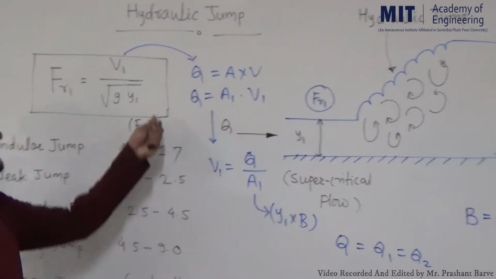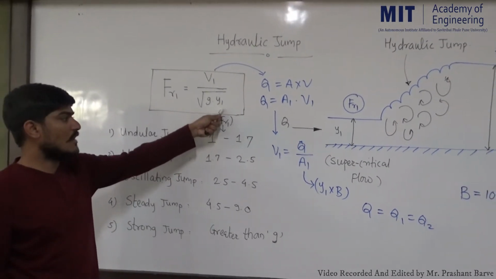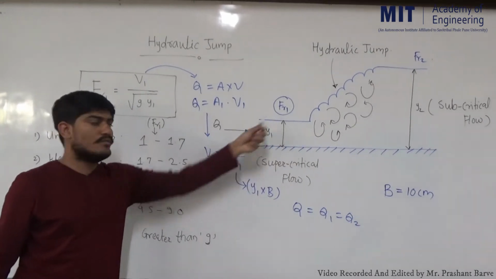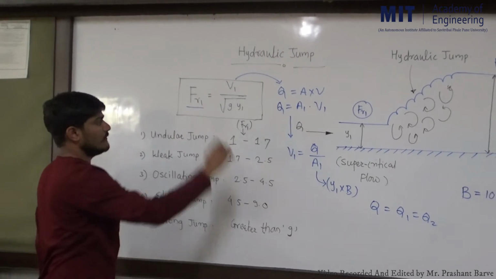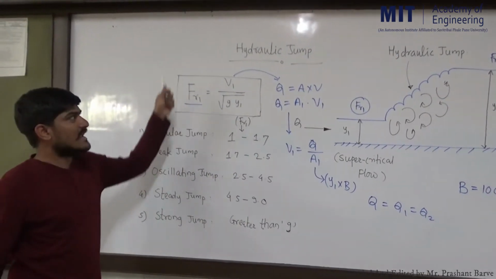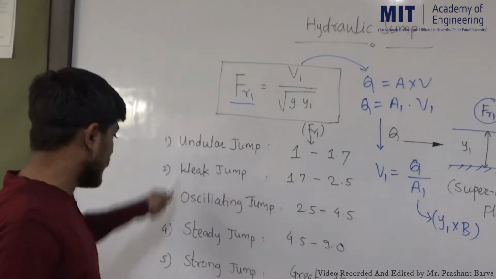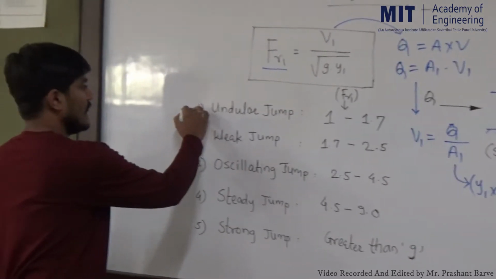By this way we can determine the value of V1. G is 9.81, and Y1 we will observe as a length. Once we put all the data in, we will be able to determine the value of FR1. Looking at the value of FR1, we can classify the hydraulic jump into any one of these 5 categories.